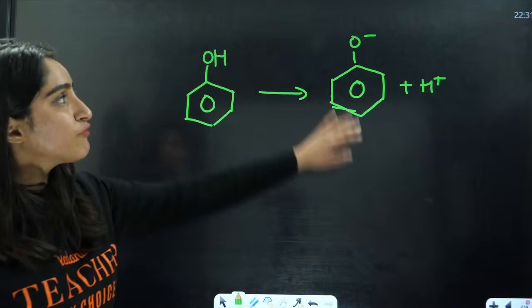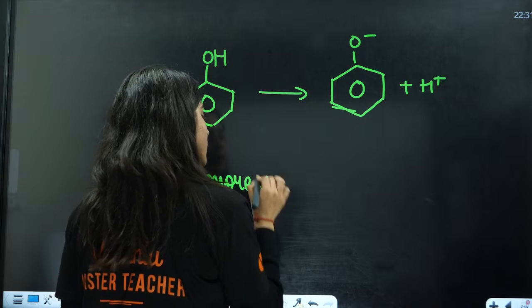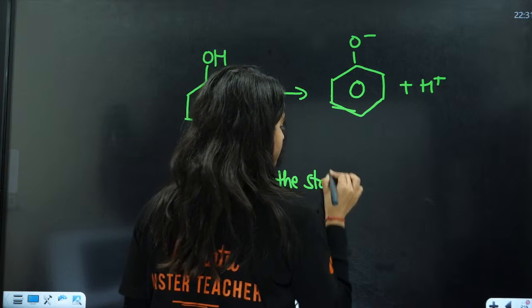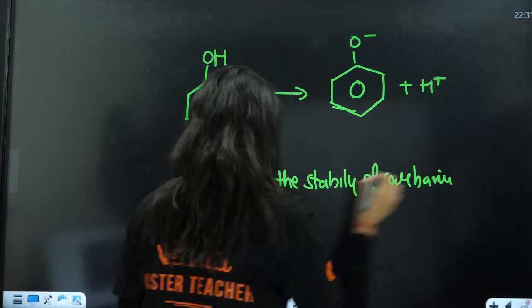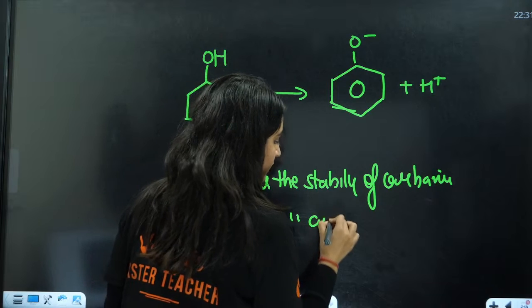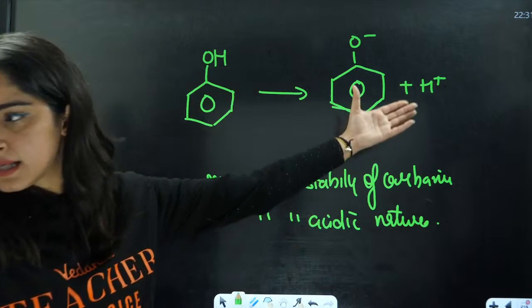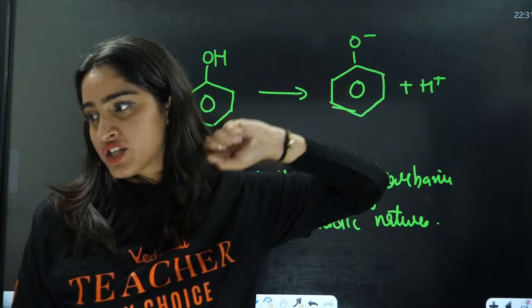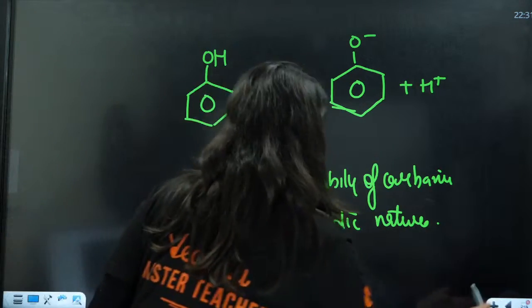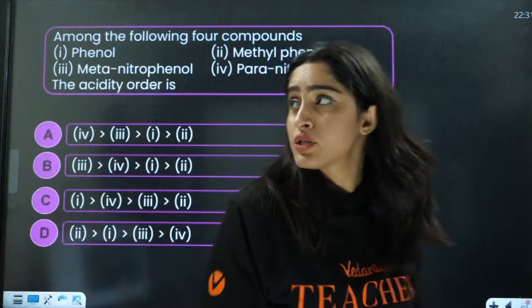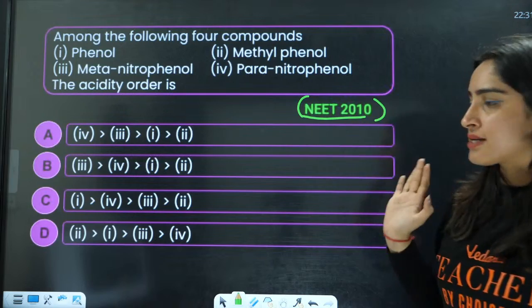Now, the more stable the carbanion, the more is the acidic nature. So we see the stability of this. That is how they are related to each other. Okay, now let's come to this question. Among the following 4 compounds, phenol, meta-nitro, this and this, the acidic order.